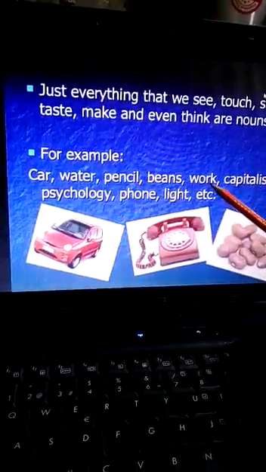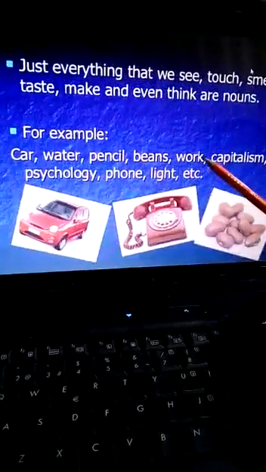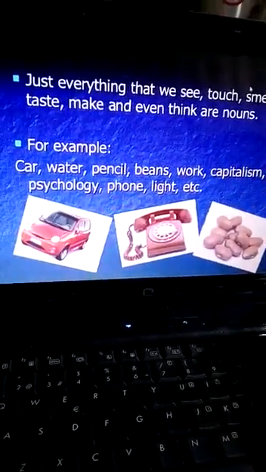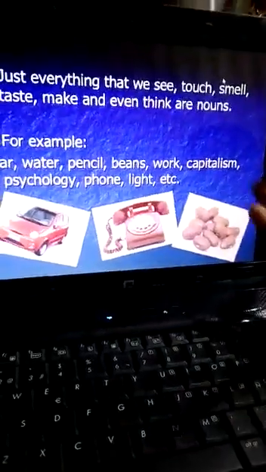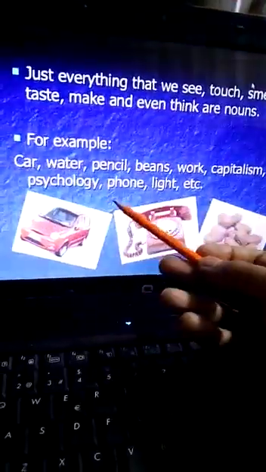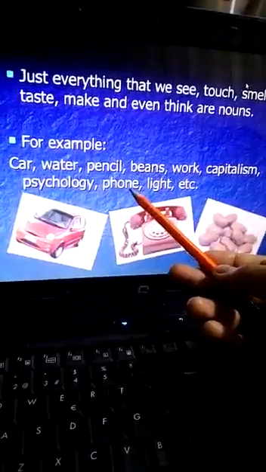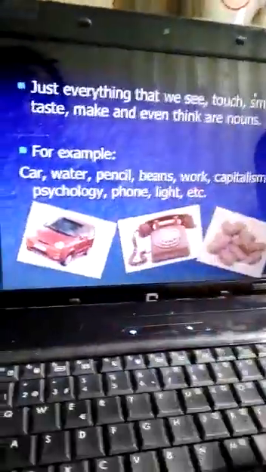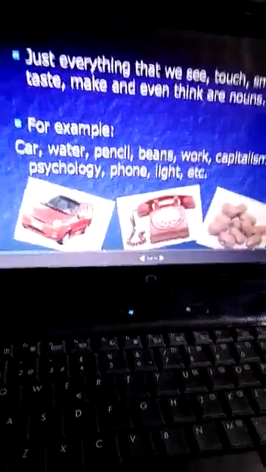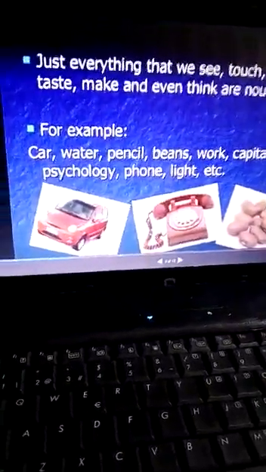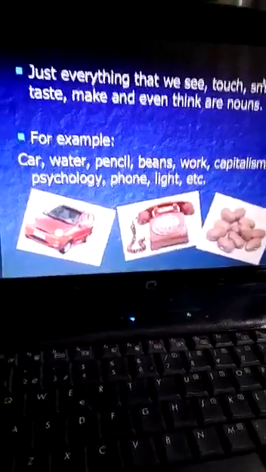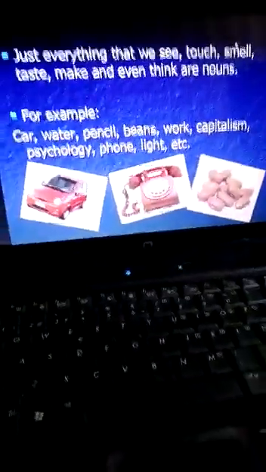Then work, it's exercise. Capitalism, it's the name of a theory type. Psychology, it's a subject name. Phone, thing name. Light, thing name, etc. All the names of things that come to your mind are called nouns. What are nouns? Nouns are names.